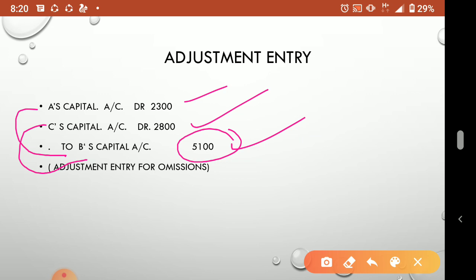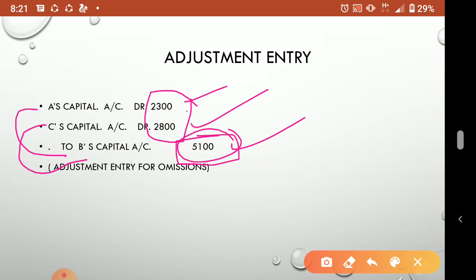Amongst the partners, they adjusted the figure without making any alteration in the accounts. Understood? So finally we understood that A and C have taken more money from the firm, so we have now rectified it. Who suffers? B is suffering 5,100 rupees. So who will give now?